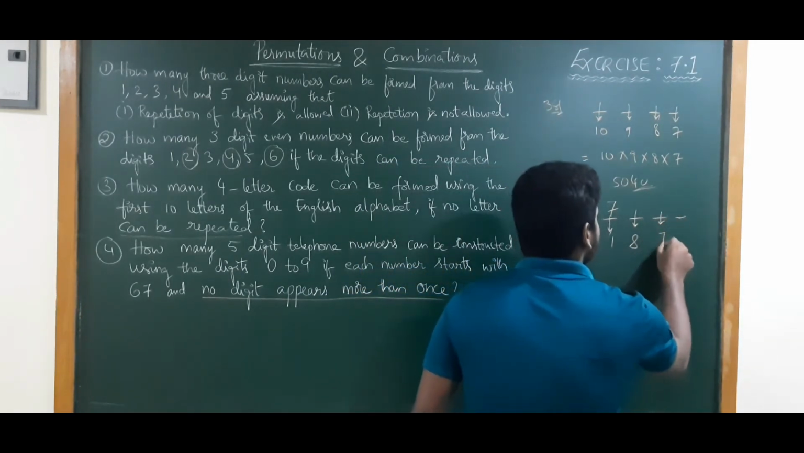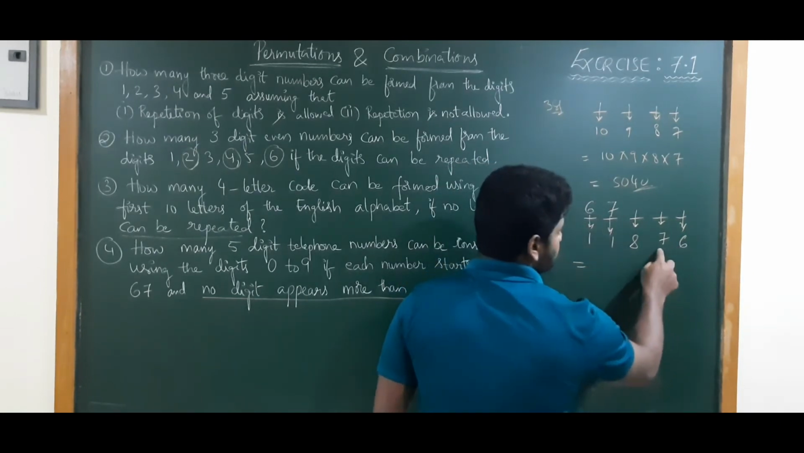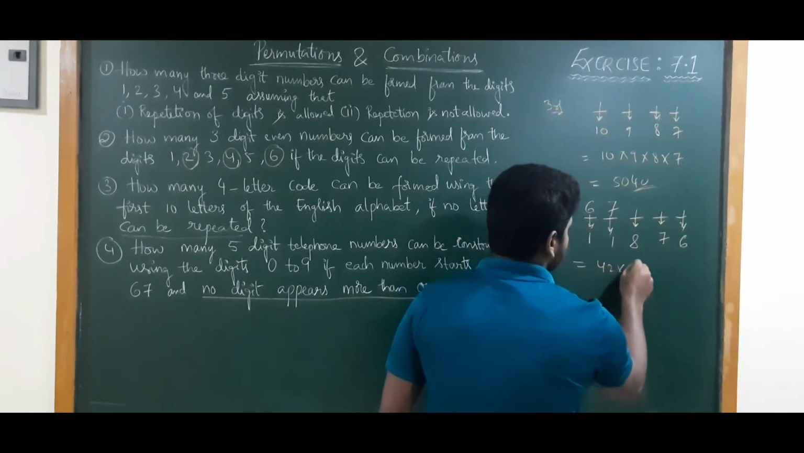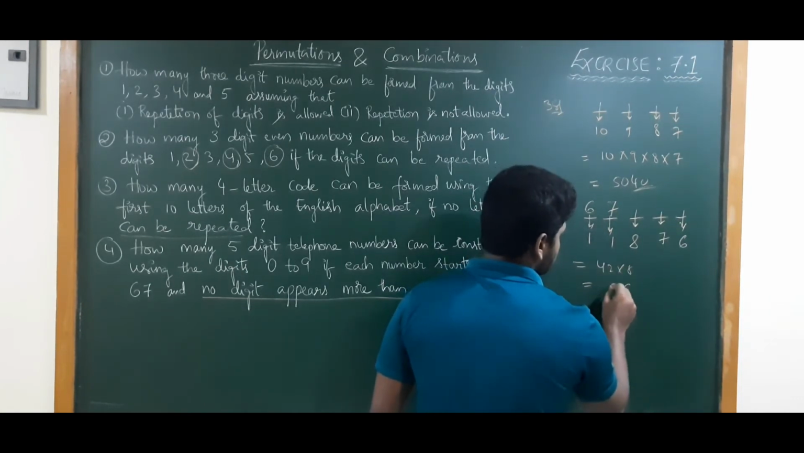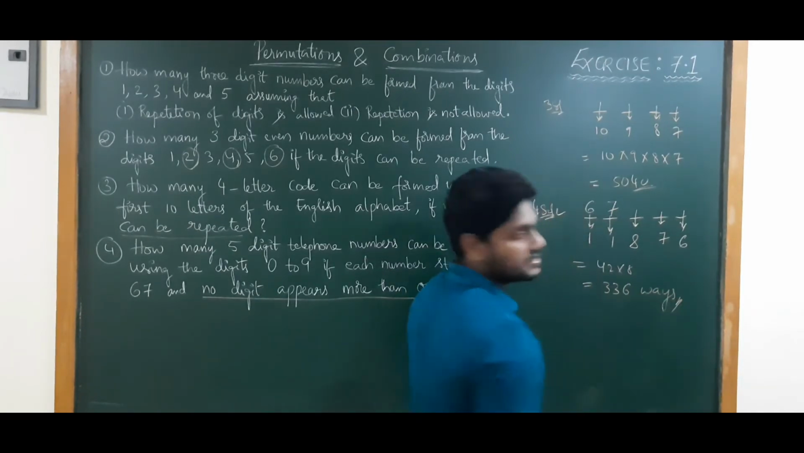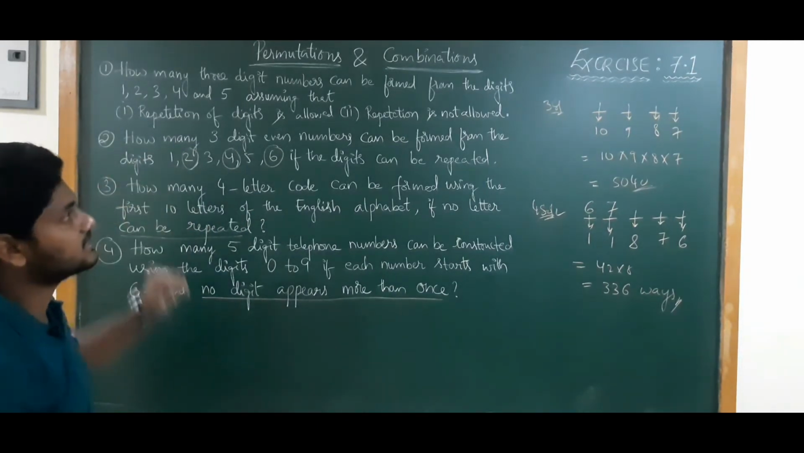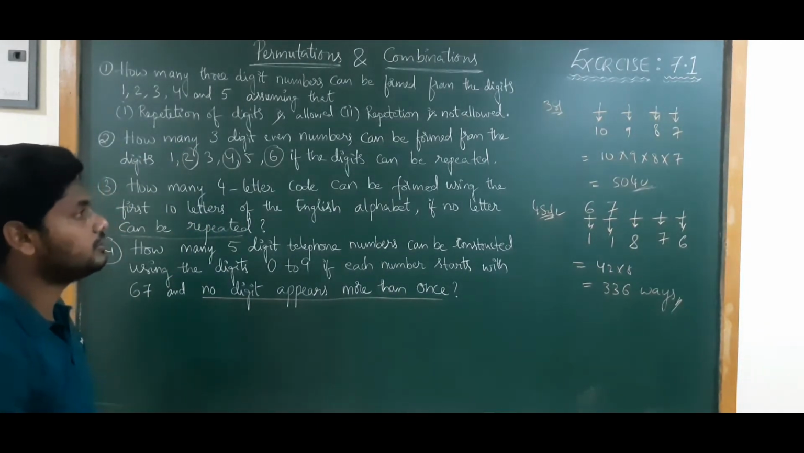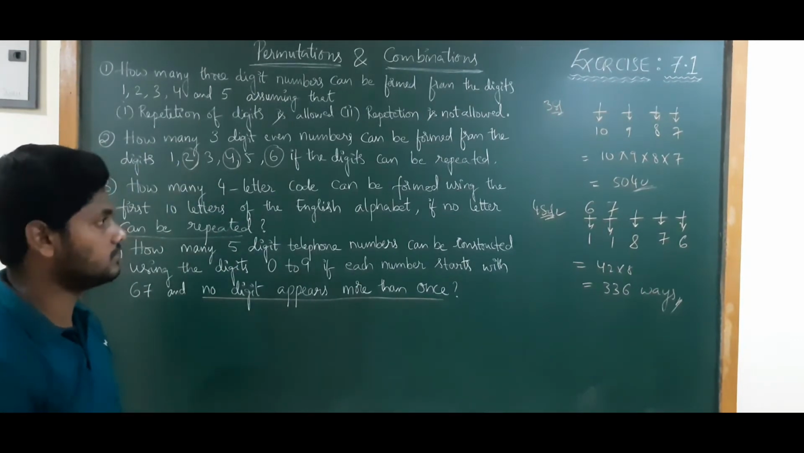Next one will have 7 chances. Next one will have 6 chances. So it will be 6 times 7 into 8, 336 ways. Right? So these are the first 4 problems of exercise 7.1. Pause the video to note it down. After that I will enter the remaining 5 and 6 questions also.